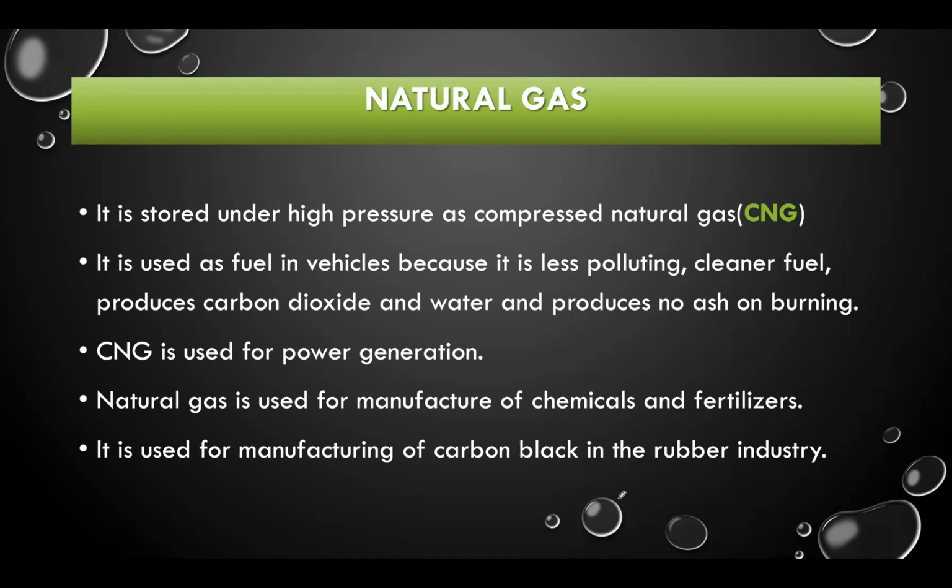That is why nowadays it is mostly used as a fuel in various vehicles. And CNG is used for power generation, meaning production of electricity. It is also used for the preparation of chemicals, fertilizers, and in the carbon black industry or rubber industries also.